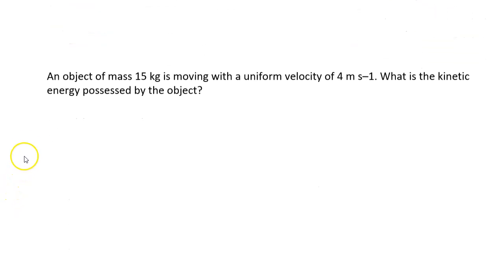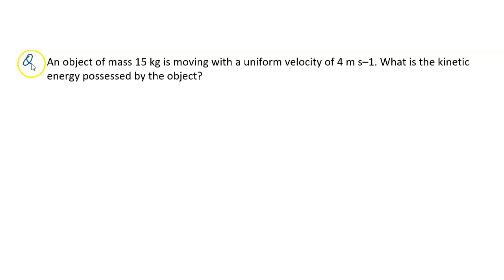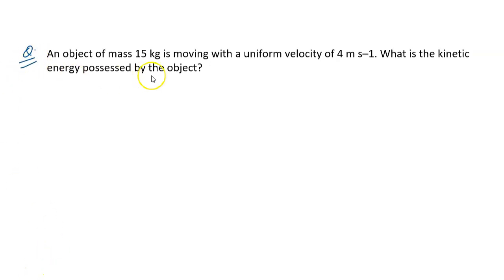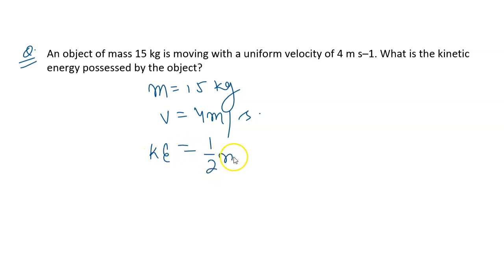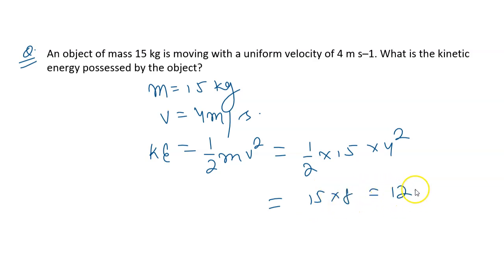So first let us do this question. Here we have the mass given as 15 kg. It is moving with a uniform speed of 4 meters per second. So the kinetic energy will be, directly, we will use the expression half mv squared. So we get 15 times 8, that is 120 joules.